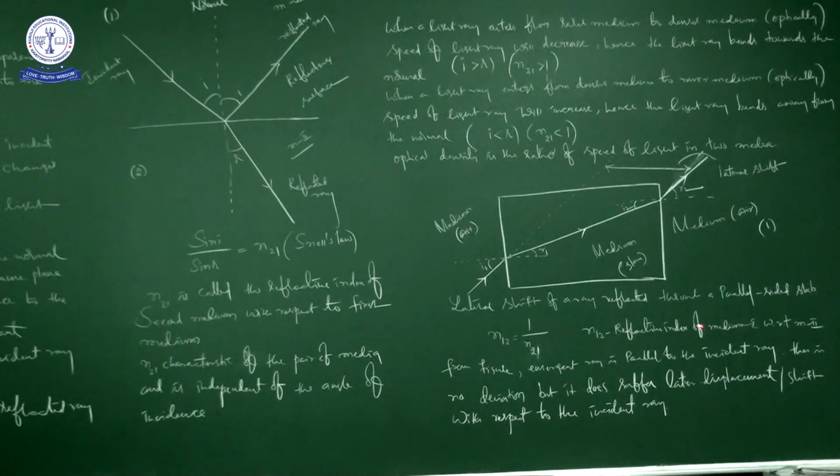Okay, right. So in this class our discussion is what is refraction, what are the laws of refraction, what is Snell's law, and what happens when a light ray bends from optically rarer medium to optically denser medium, as well as when a light ray enters from optically denser medium to optically rarer medium. At last we came to discuss the refraction through glass slab. The glass slab will give us no deviation, it just shifts a light ray. So that is what you can calculate as lateral shift of a light ray by the glass slab. Okay, right.